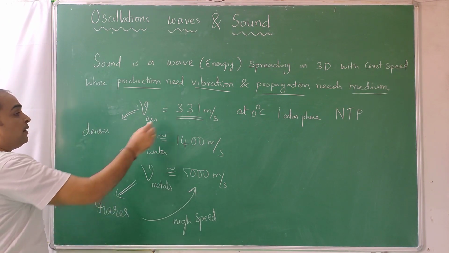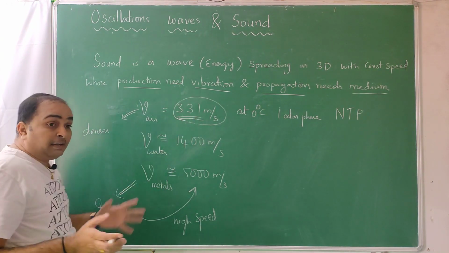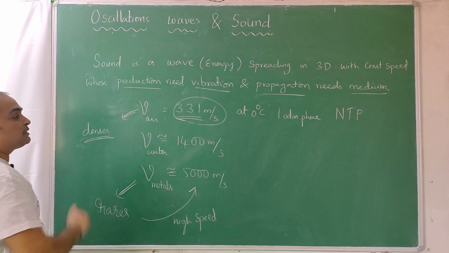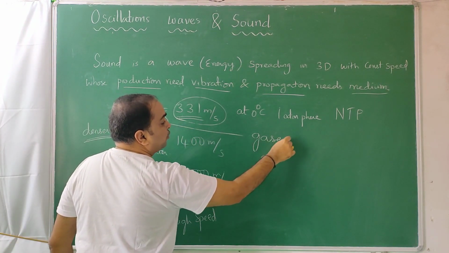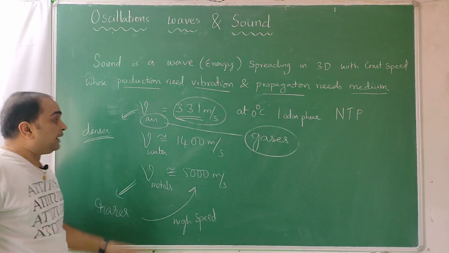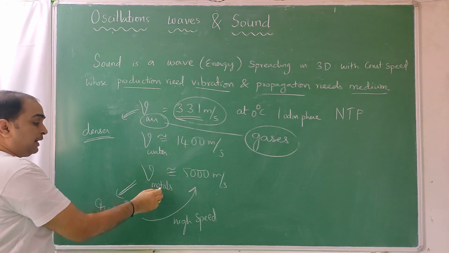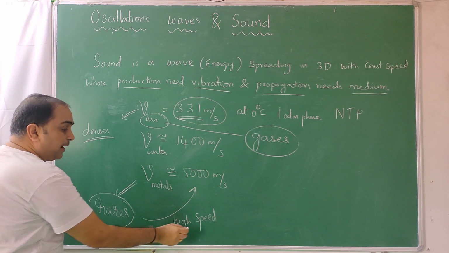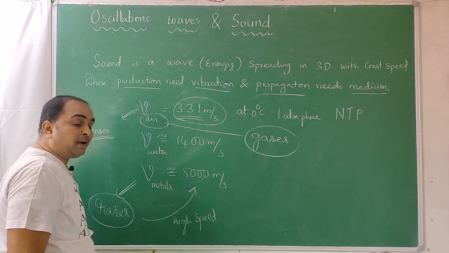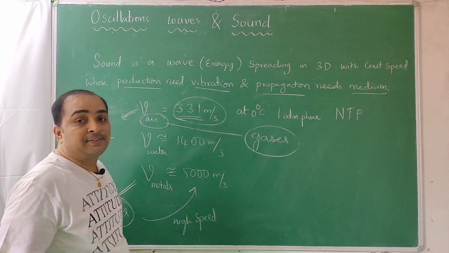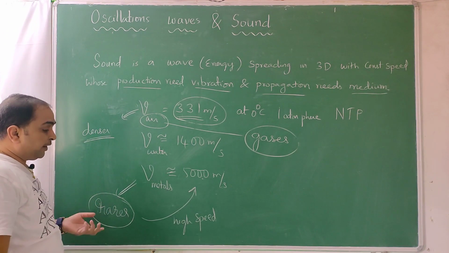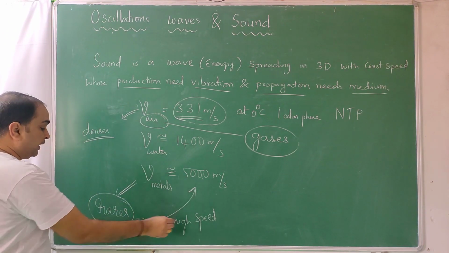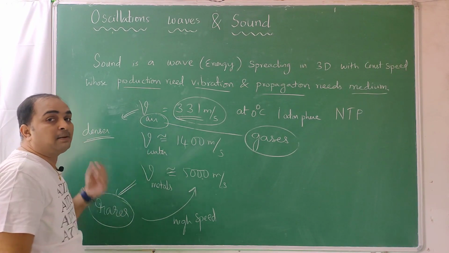And the medium in which sound travels slow, we will take it like a traffic jam situation. We call that medium a denser medium. So air, that is gases, for sound are a denser medium. For metals, which have high speed, the sound travels very fast. Then we say it's like a no traffic situation, like an early morning situation. Then we say that it's a rarer medium. If a wave travels fast, it's a rarer medium. If a wave travels slow, it's a denser medium.